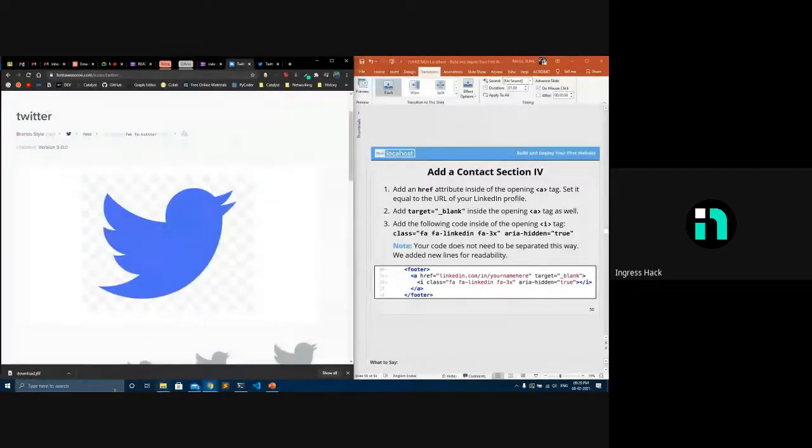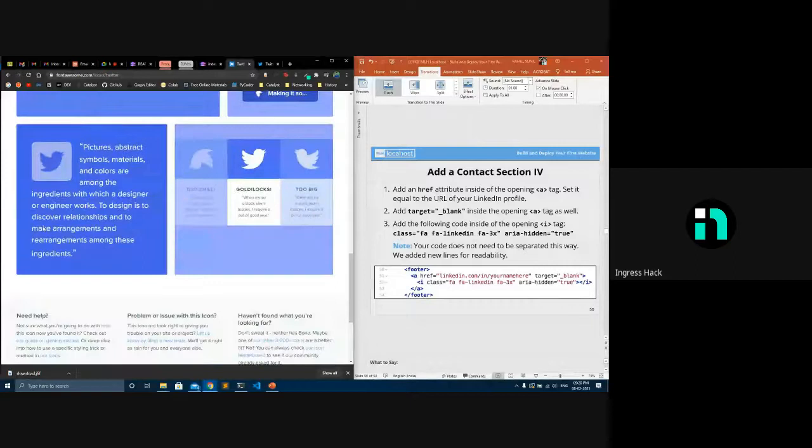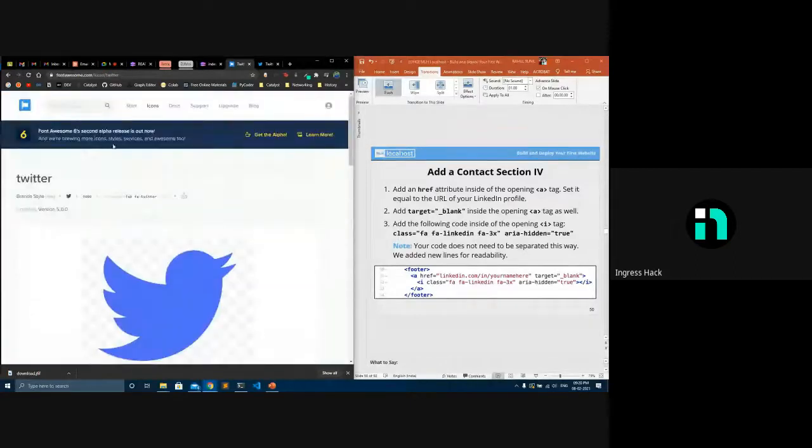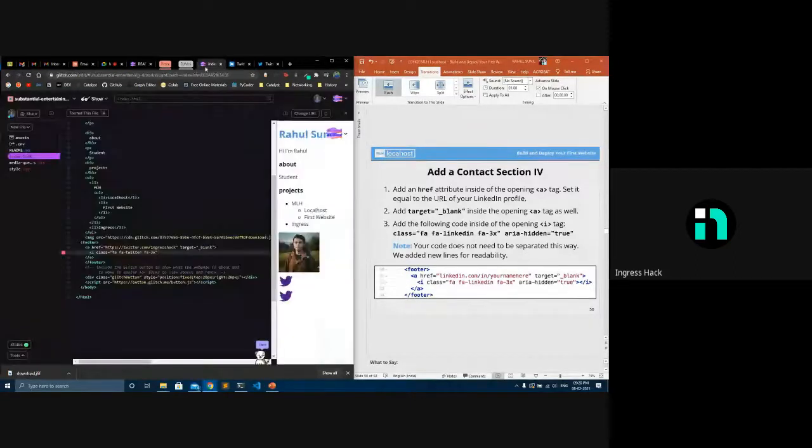All these things are available in this page itself. You'll be able to see what all you can do with that. When you search for Font Awesome, it will tell you which fonts you want, and what you can do to make it bigger, smaller, or change the color and all. So basically I added a link.